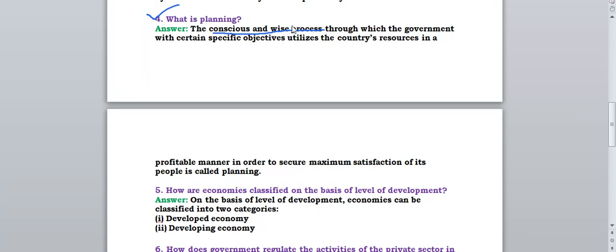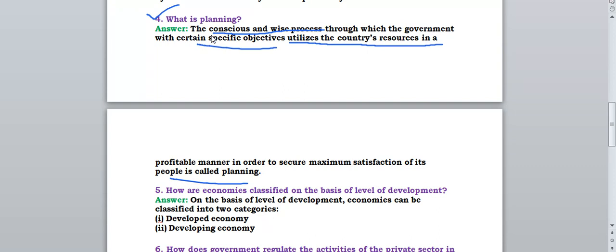Planning is a conscious and wise process by which the government, with certain specific objectives, applies some rules to utilize the country's resources. You know that in our country India, we have so many resources like minerals, gold, wood, timber, etc. Using them in a profitable manner in order to secure maximum satisfaction of its people is called planning.